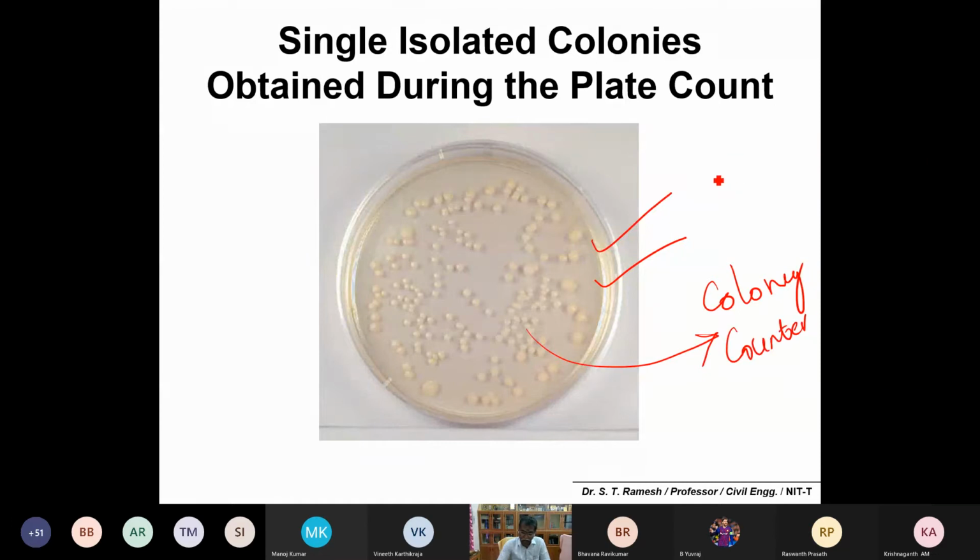A colony counter is something like an instrument which may be illuminated at the bottom, and you also have, for example, a magnifying lens. You just place your petri dish here, switch on the illuminating light, and look through the magnifying lens and count the number of colonies in a particular petri dish. You can express it as colony forming units per 100 ml.